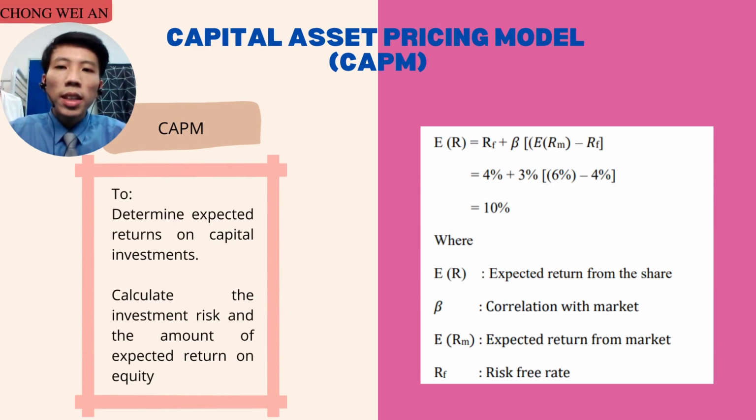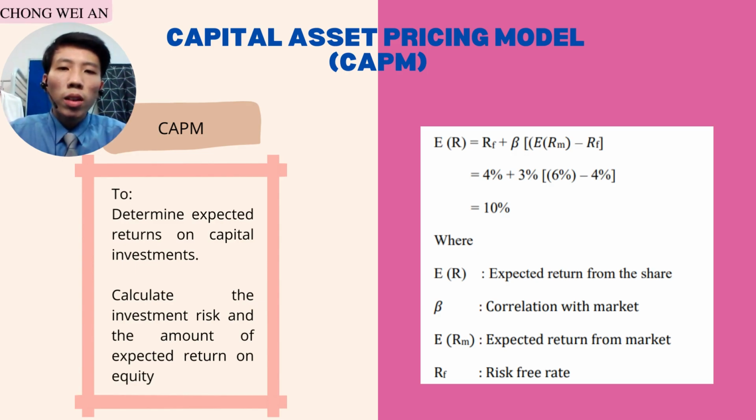The next section is the Capital Asset Pricing Model, CAPM. CAPM is usually used to determine expected returns on capital investments. In this project, it is used to calculate the investment risk and the amount of expected return on equity.